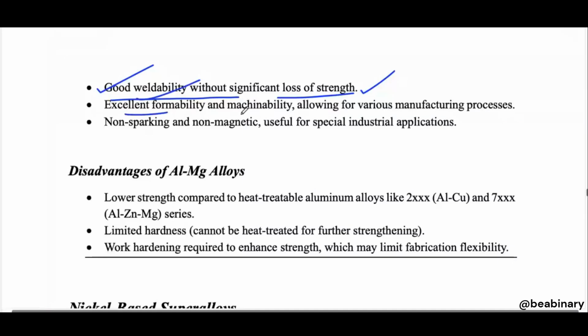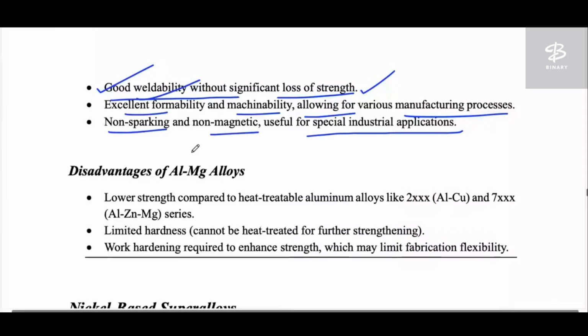So, excellent formability and machinability, allowing for various manufacturing processes. For various manufacturing processes, we have all kinds of applications that we can use. Sometimes we need to do machining of that particular component, sometimes we need forming, sometimes we need welding. So for this particular material, we have good weldability, formability and machinability. They are all good. Non-sparking and non-magnetic, useful for special industry applications. So this particular material can be used where non-magnetic and non-sparking properties are needed.